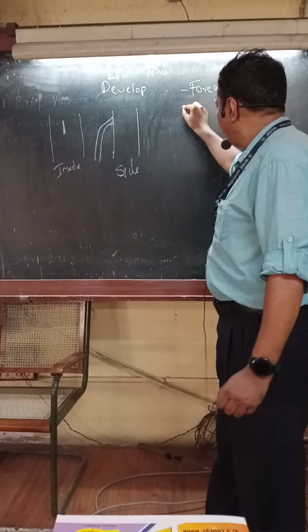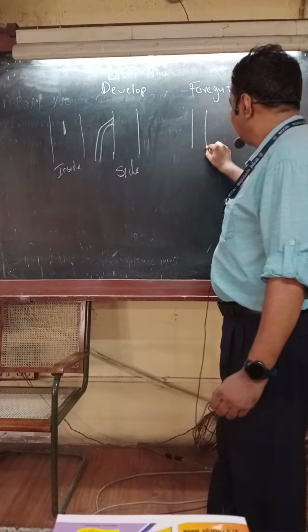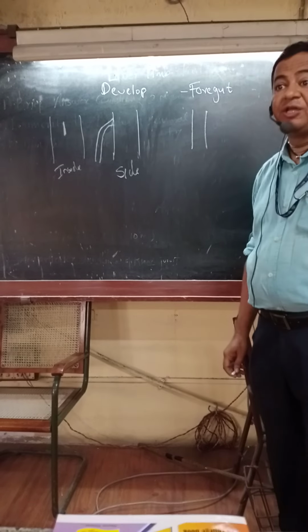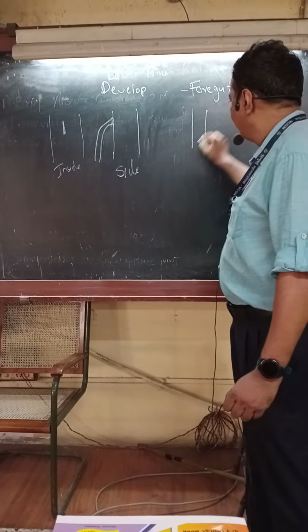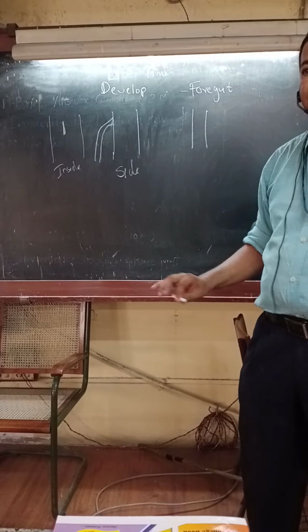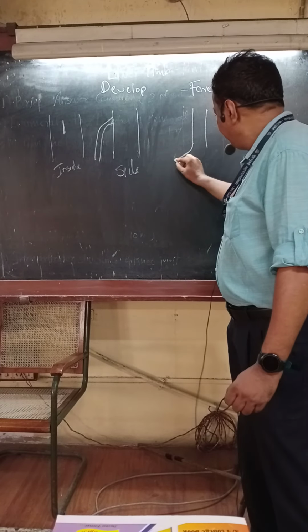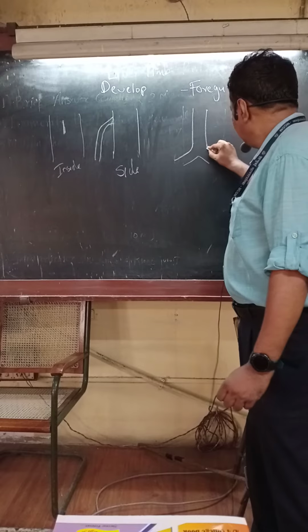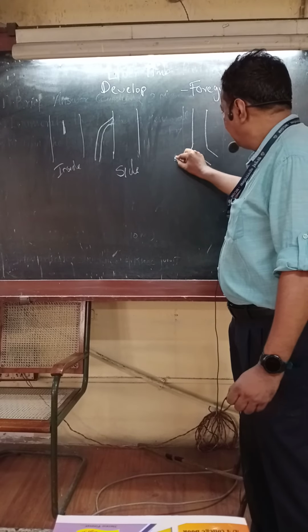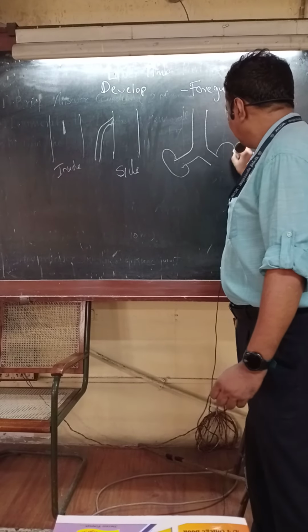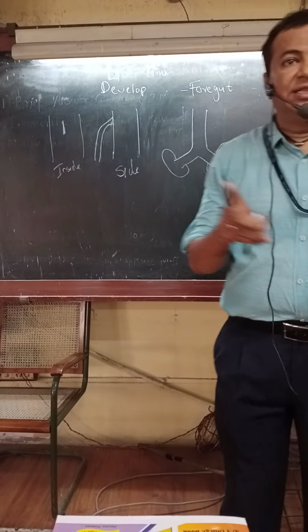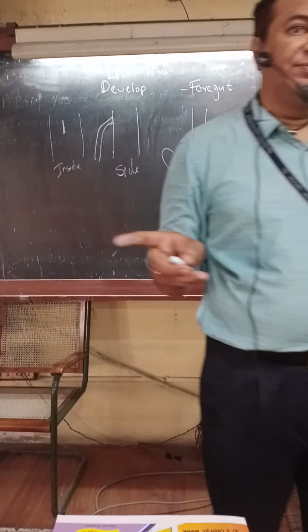Now when we look from the front, we see the laryngotracheal diverticulum coming down from the foregut. This laryngotracheal diverticulum divides, and then there are two lung buds at the end of each division.